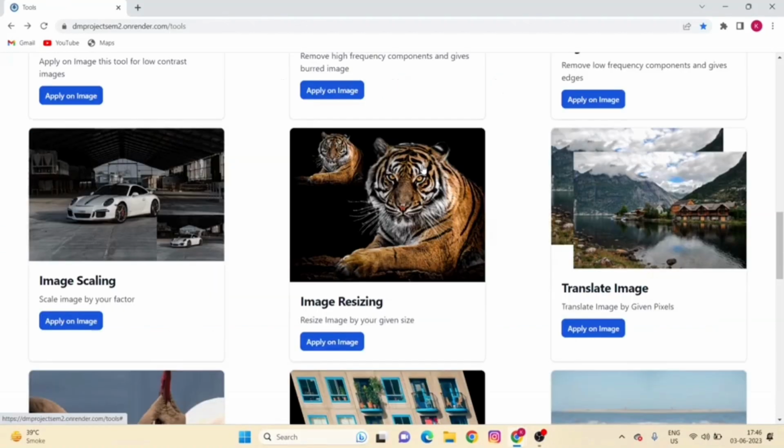Now let's check our second transformation, which is scaling. Scaling can be done by two various methods. In first method, we will do scaling by scaling factor in X and Y direction, while in the second method of scaling, we will resize an image. It means that we will resize an image by its pixels value, and we will get our final output image in our required size. So now let's begin with our first method of scaling.